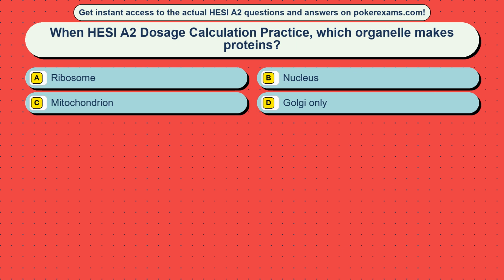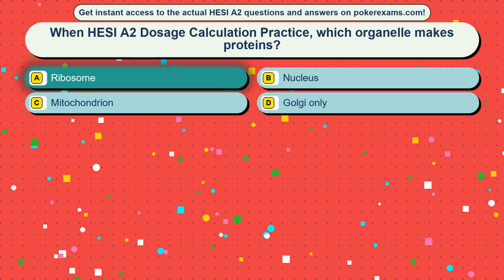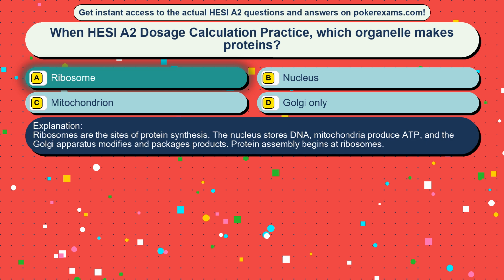Question 29. When HESI A2 dosage calculation practice, which organelle makes proteins? Option A, ribosome. Option B, nucleus. Option C, mitochondrion. Option D, Golgi only. The correct answer is option A, ribosome. Ribosomes are the sites of protein synthesis. The nucleus stores DNA, mitochondria produce ATP, and the Golgi apparatus modifies and packages products. Protein assembly begins at ribosomes.